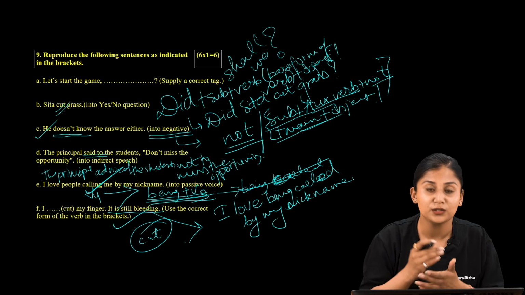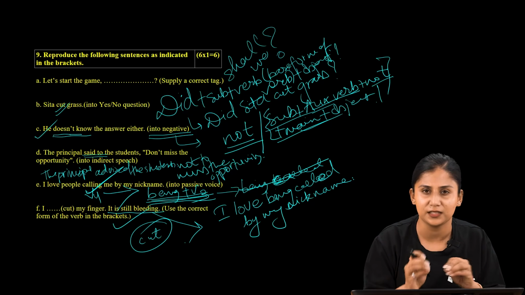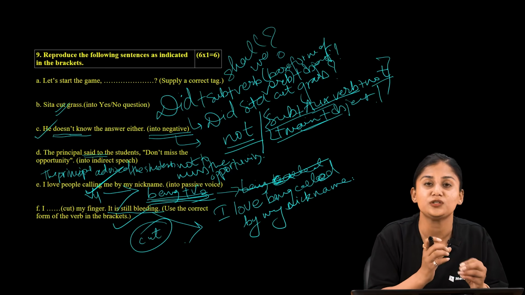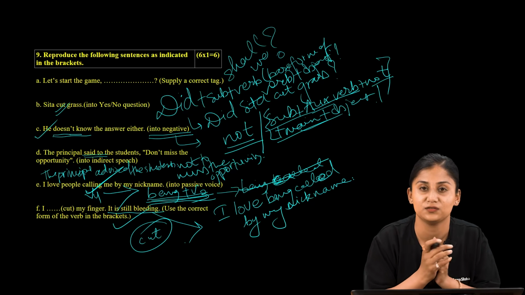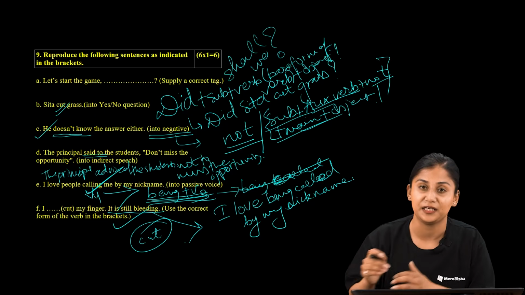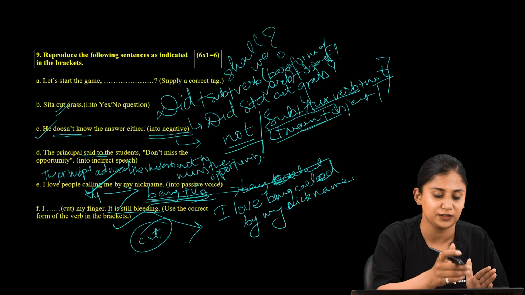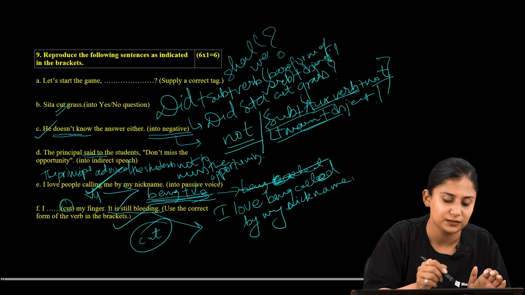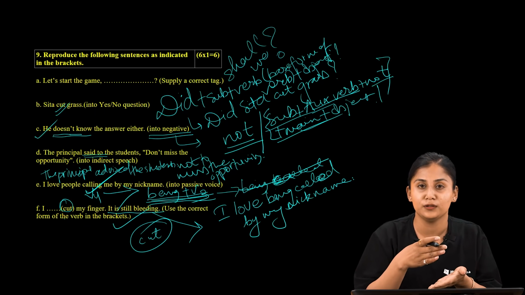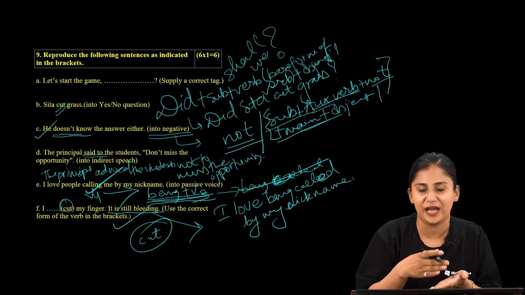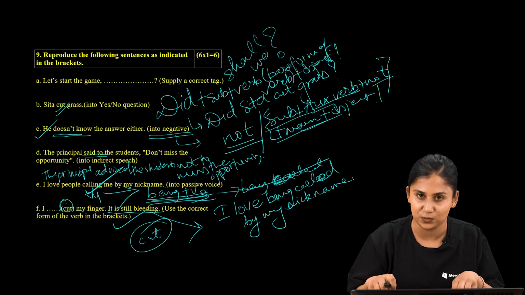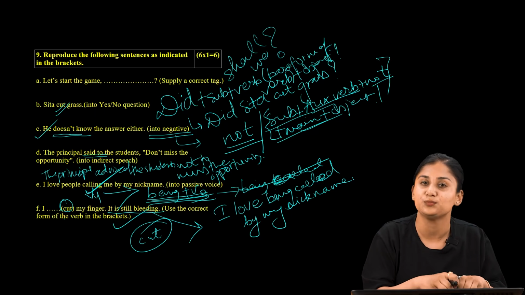So after reading this sentence, what do you think? What type of sentence structure are we provided, or in which tense do these sentences fall? "I cut my finger, it is still bleeding." We are supposed to put the appropriate form of this verb cut. Whenever we are indicating the idea that because of a particular event something is still happening in the present as well, we are indicating a tense that is present perfect tense.